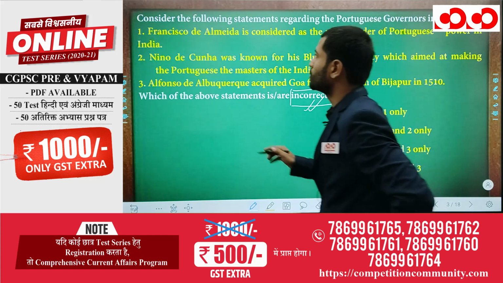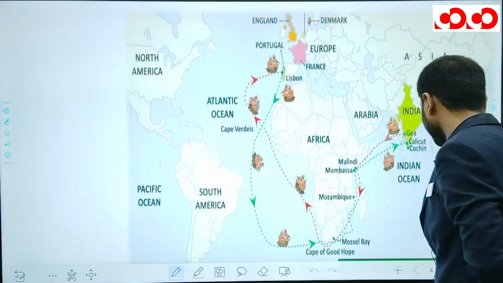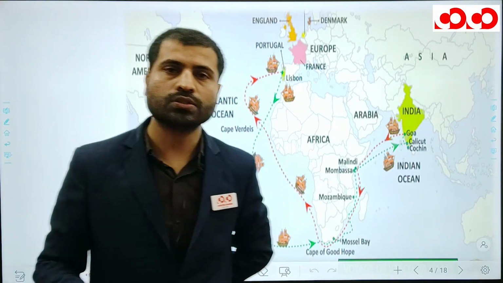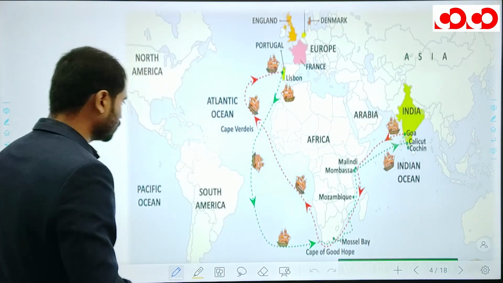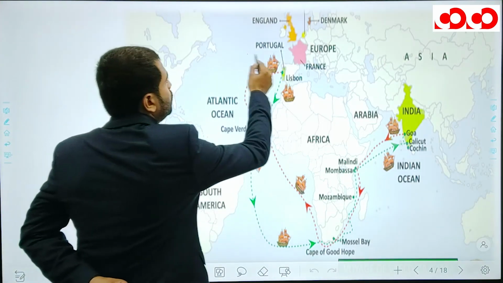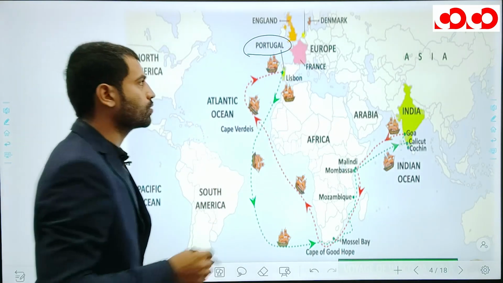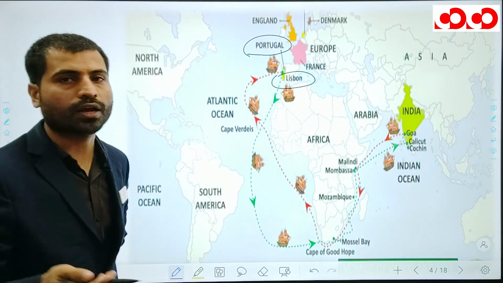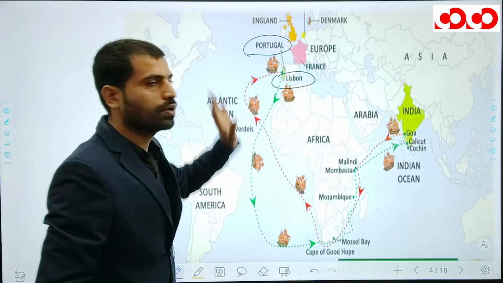Because these statements are about the Portuguese Governor, before starting I want to tell you the chronological order of the Europeans who came to India. First, let's discuss this. The first Europeans who came to India were the Portuguese, and they came from Portugal, whose capital was Lisbon. We all know that in 1498 Vasco da Gama came to India, and he started his journey from Lisbon.